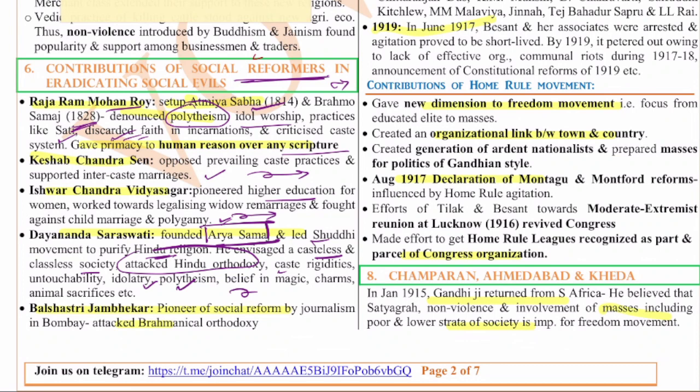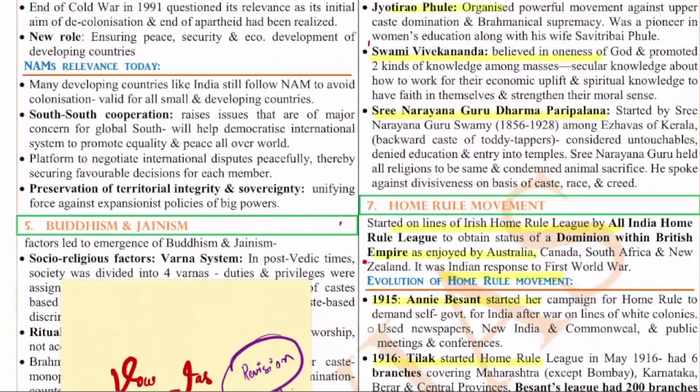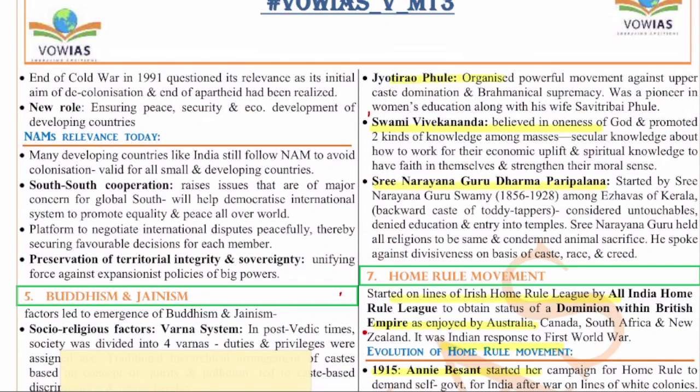Next, Balshastri Jambekar. He was a pioneer of social reform through the journalism that he followed in Bombay, and he attacked Brahmanical orthodoxy. Next, you have Jyotirao Phule. He organized a powerful movement against upper caste domination and Brahmanical supremacy. He was a pioneer in women's education along with his wife Savitribai Phule. They worked for female empowerment and women's education in Pune.